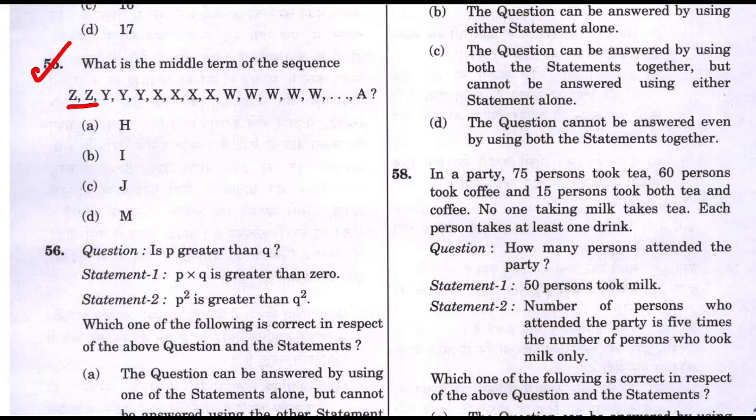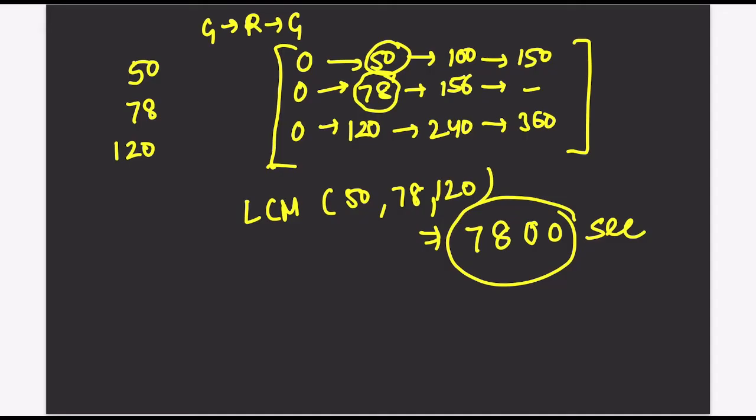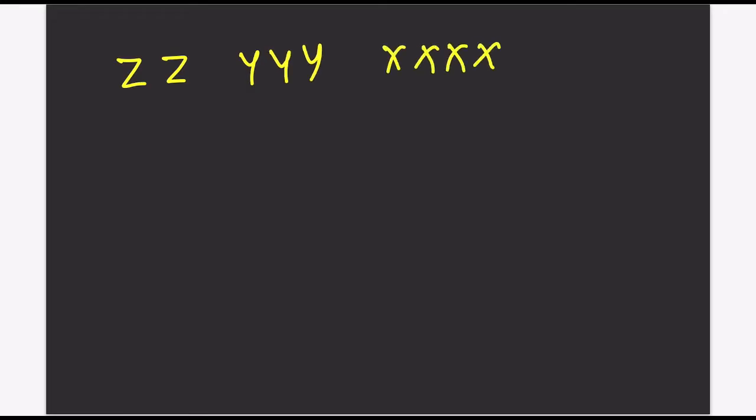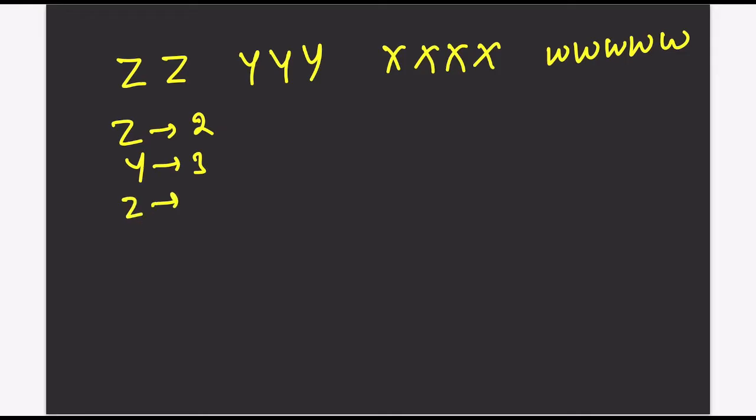So the series looks like this: Z Z Y Y Y X X X. If I make the series here, it looks like this: Z 2 times, Y 3 times, X 4 times. Then after that we have U V W, W has 5 times, and so on. I hope this is clear. Z is repeating 2 times, Y is repeating 3 times, X is repeating 4 times, W is repeating 5 times, and so on.